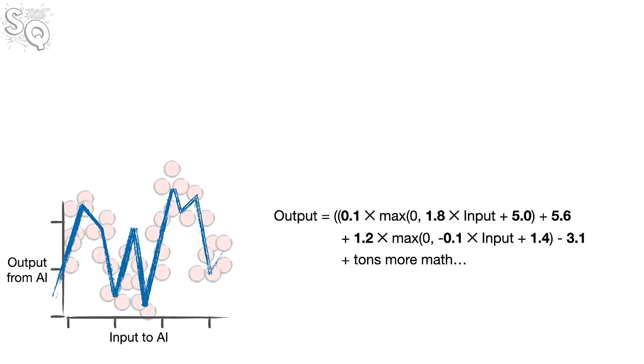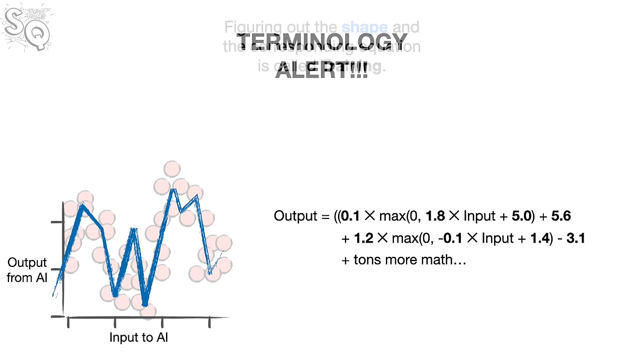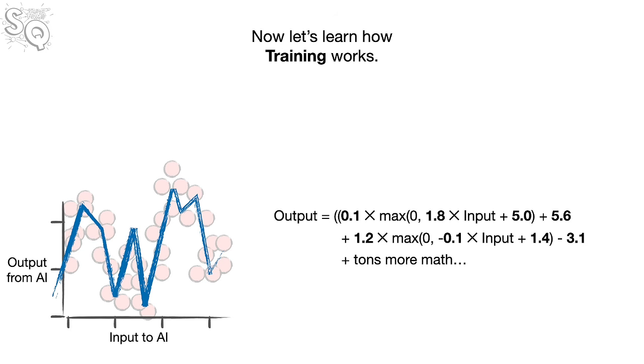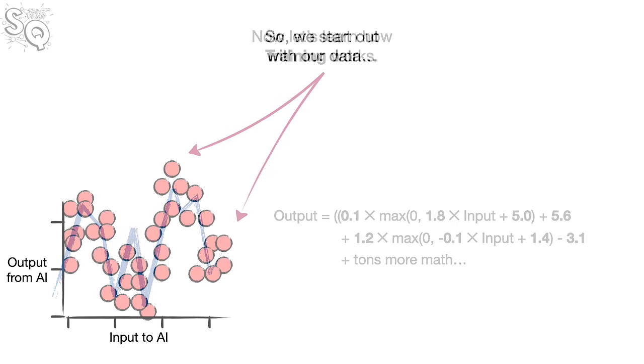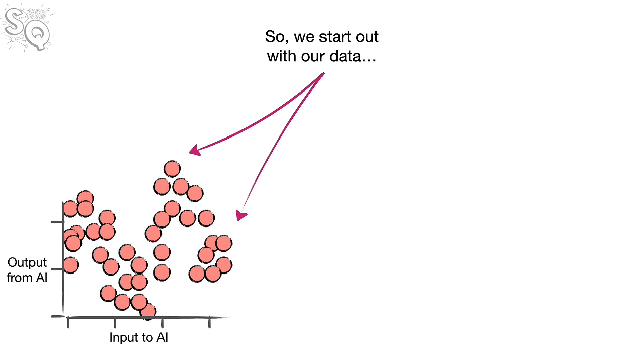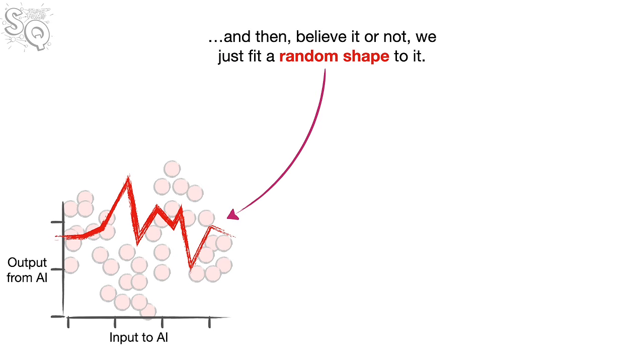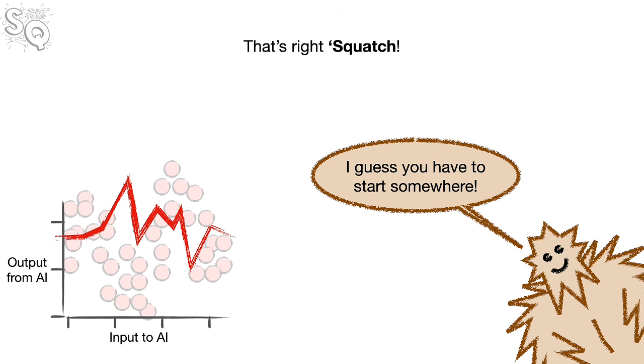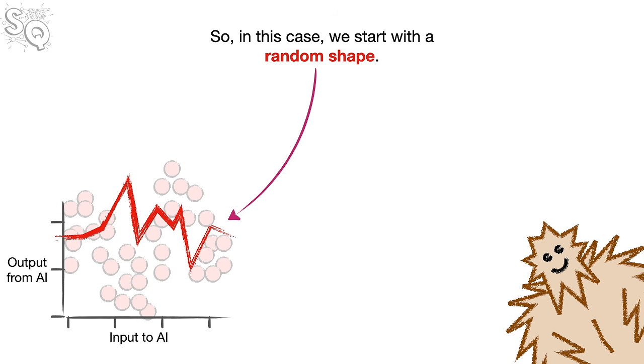Oh no, it's another terminology alert. Figuring out the shape and the corresponding equation is called training. Now let's learn how training works. So we start out with our data. And then, believe it or not, we just fit a random shape to it. I guess you have to start somewhere. That's right, Squatch. So, in this case, we start with a random shape.